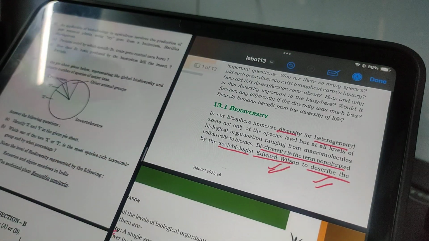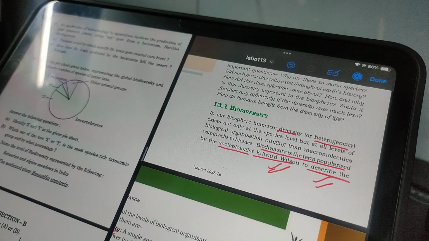Biodiversity is the diversity or heterogeneity that exists not only at the species level but also at the biological organization levels that range from macromolecules within the cell to biome. Basically, in the biosphere many species are present, so there are very different species and variation between these species that are present at various levels. So diversity in the biological species, diversity in the living beings, that is biodiversity, that is present in the biosphere.